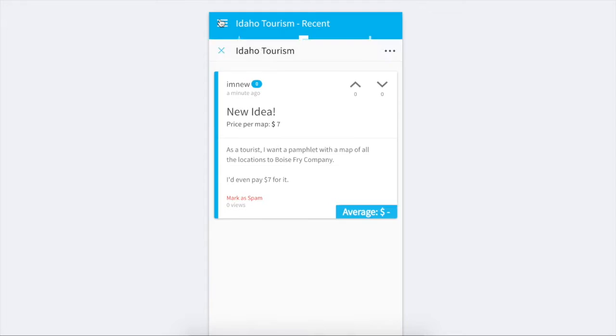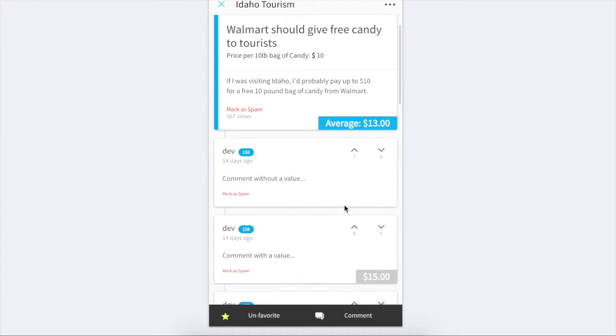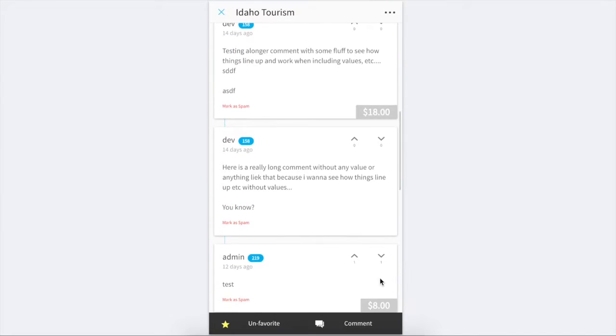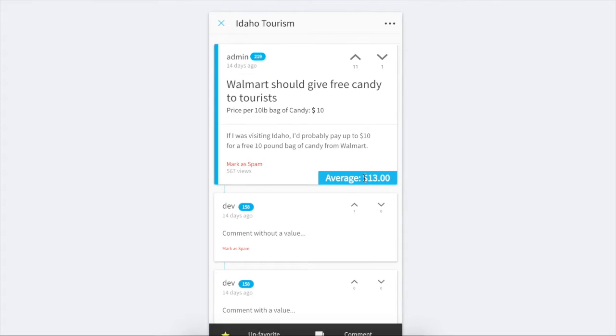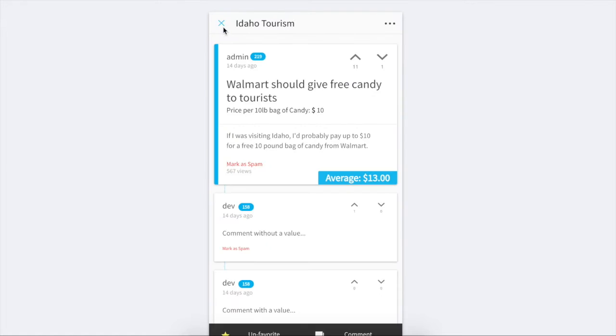That gets added to my favorites for this user I'm logged in with, and this could be really interesting. So here's another idea I'll just show real quick. This has some comments where some dollar values were attached to it, and if we look at it, it graphs this out and tells us the average for all the dollar amounts. It can be really interesting, really useful.